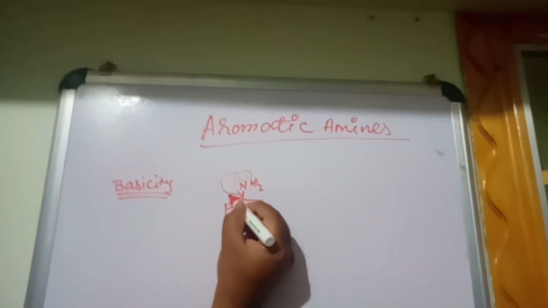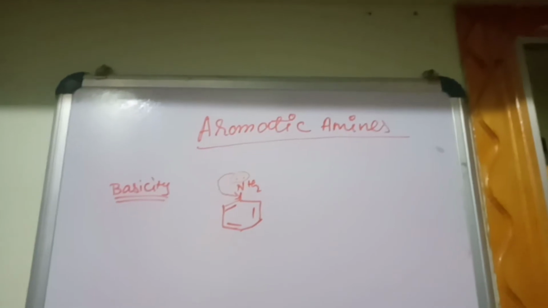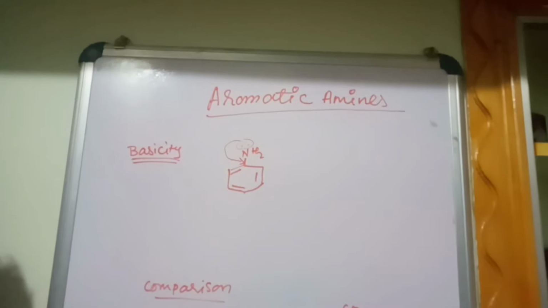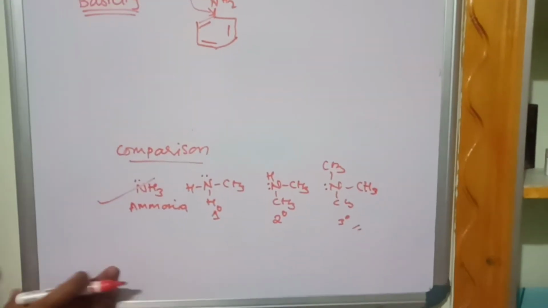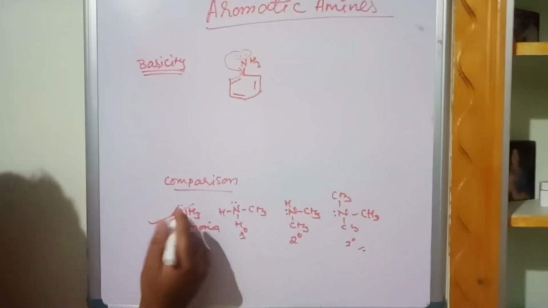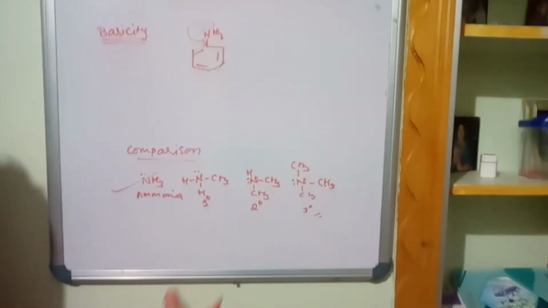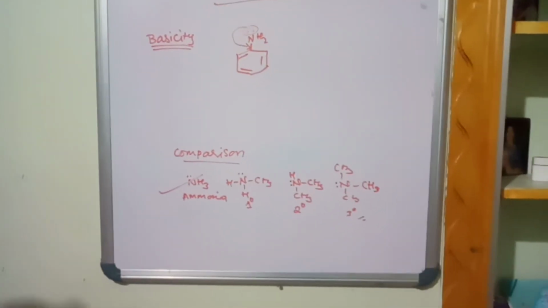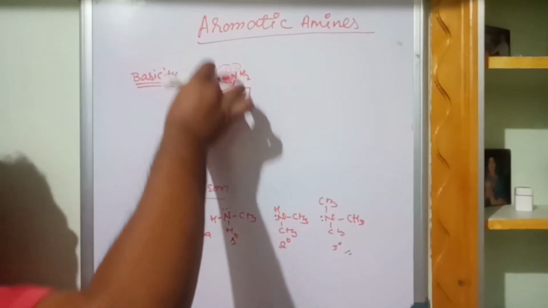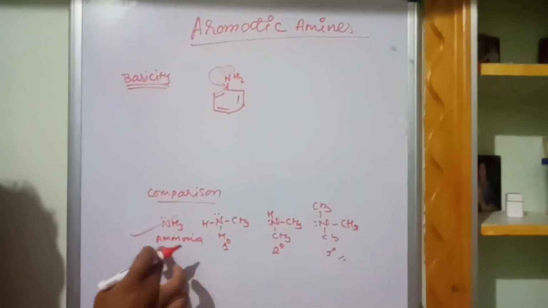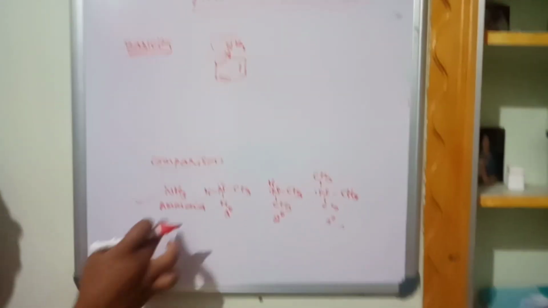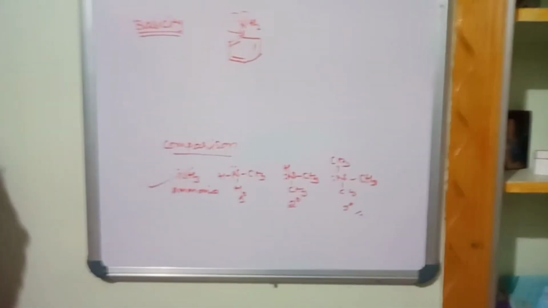But what happens? It will give its electrons during the resonance stabilization to the ring. So when it gives, they are not freely available. But if you go through aliphatic amines, the lone pair of electrons are freely available. They are not giving to any rings. But aromatic amines, the amino groups are attached directly to the benzene. Here, they are not attached to any aromatic compounds to donate their electrons. There is a free availability of electrons.